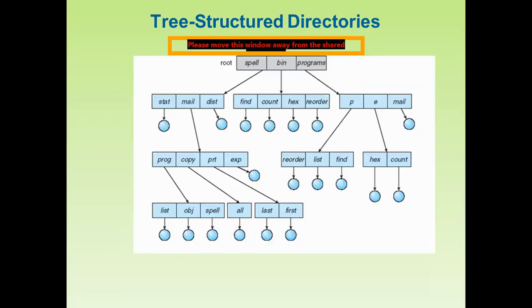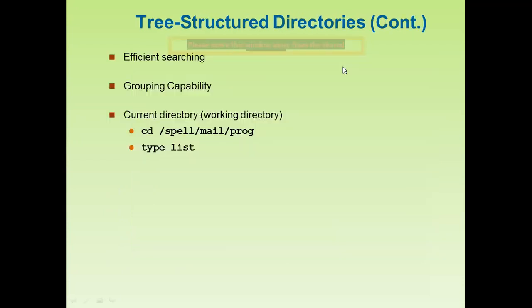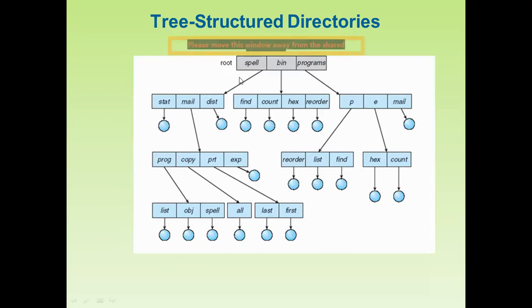Now the directory structure. Here you can see the first is called the tree structured directories. Why is it called the tree structure? This is the root node, that is the spell bin program. It is divided, subdivided again into these, which are called the children. And these are the files dedicated to these user directories.